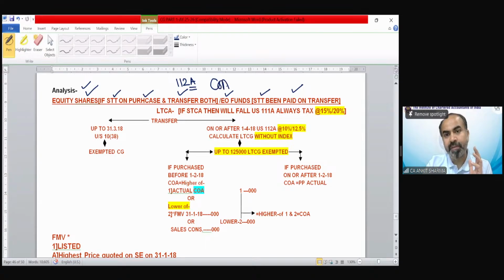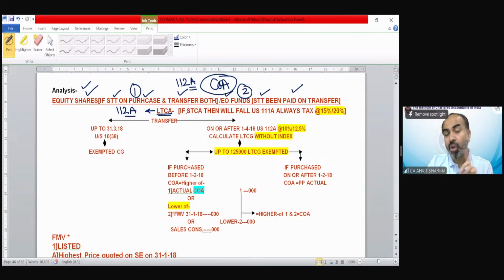So how will we find out the cost of acquisition in the case of this asset and in the case of this asset? Clear? Whether the equity shares are bonus shares, right shares, any kind. So let's say if this is a long-term capital asset, they are chargeable to tax under section 112A.